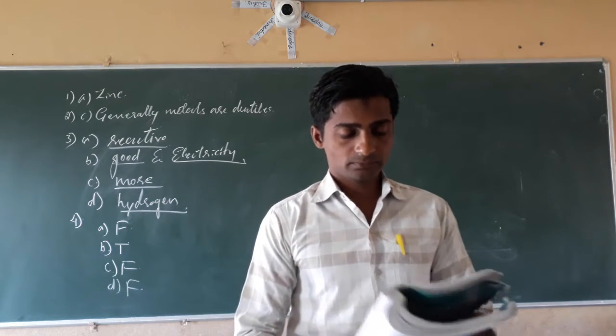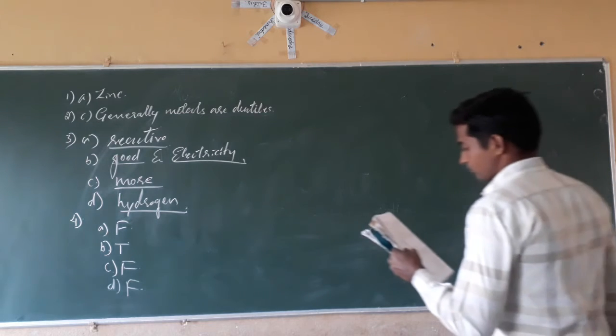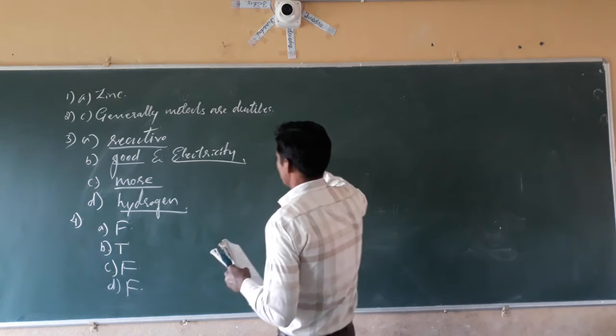Next, we come to the fifth question. Some properties are listed in the following table. Distinguish between metals and non-metals on the basis of the following physical properties.